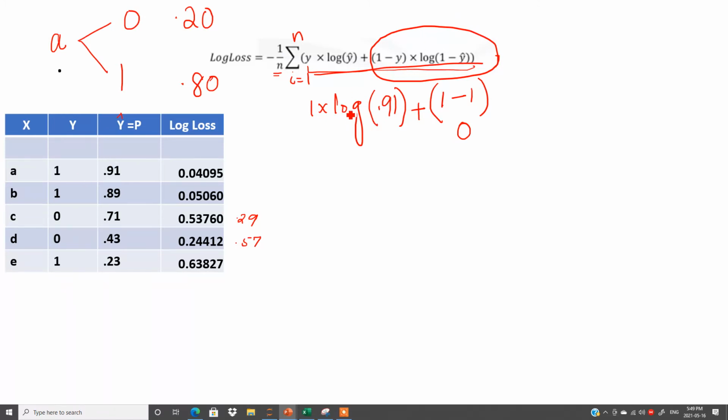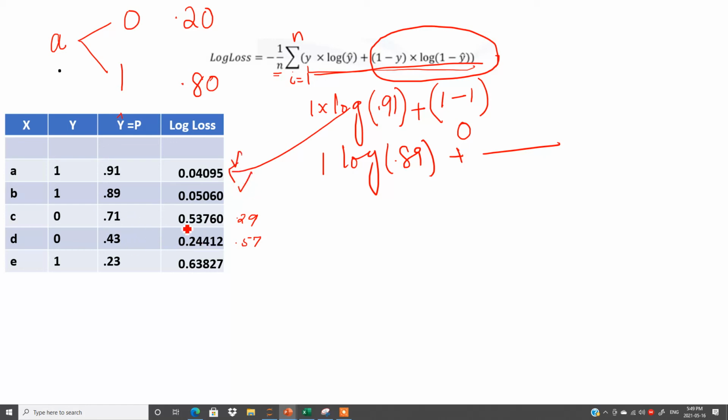So here you have to find out the value of log of 0.91. Use your calculators. Then you can see the value is 0.04095. Now second, again y is 1. So 1, and then log of y hat is 0.89. See, this is again 1, so do not worry about this part. 1 minus 1 will be 0. Log of 0.89 is equal to 0.05069. So these two are done.